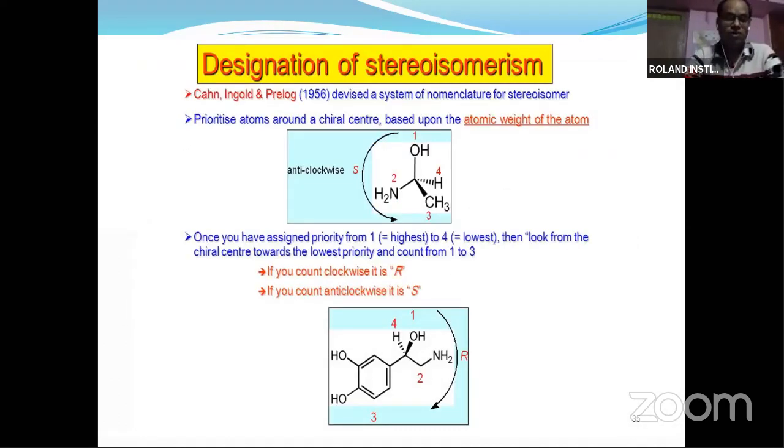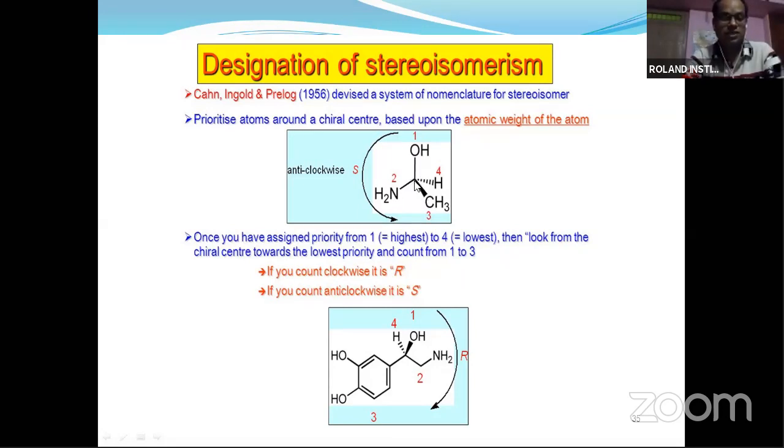Next we'll go for the RS system. After EZ, RS is also another important configurational isomerism. Based on the scientists Cahn, Ingold, and Prelog, they have devised a system of nomenclature for stereoisomers. One is called the R system, another is the S system. So how do they assign R and S? Depending on the priority of the atoms or groups around the chiral center.